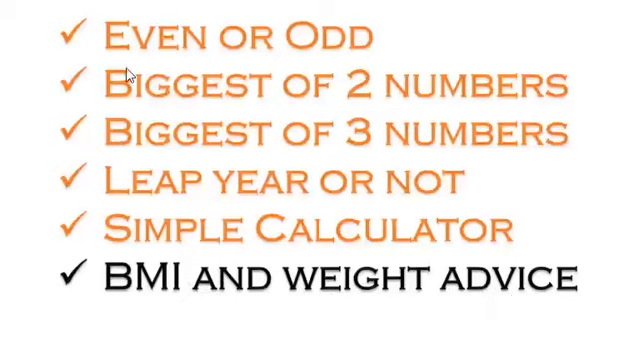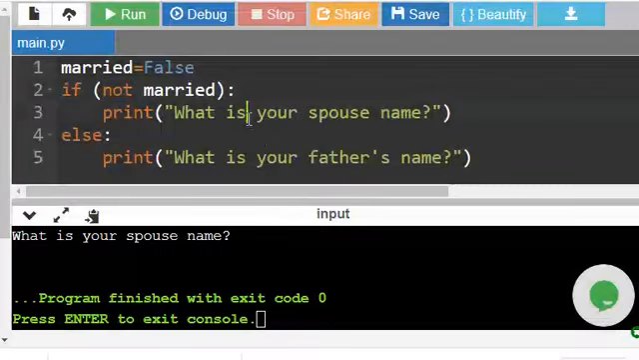So let us see the first one, even or odd. Second one, biggest of two numbers. The biggest of three numbers you can try yourself. Leap year also you can try yourself. Leap year, I will tell you what is the rule for the leap year. And BMI, which we already discussed, I will also discuss the simple calculator. So I am removing this one.